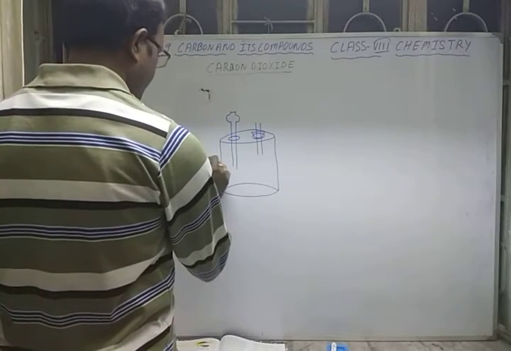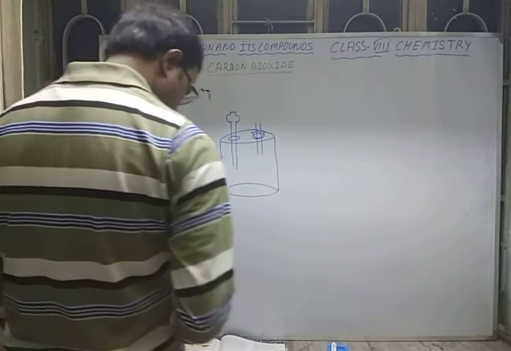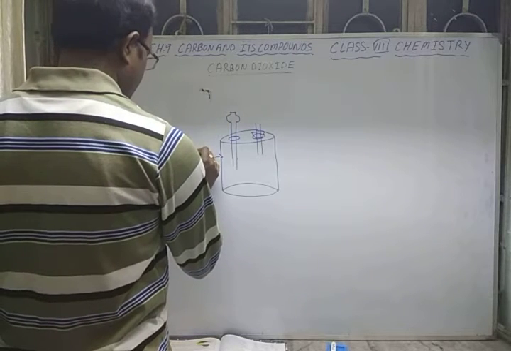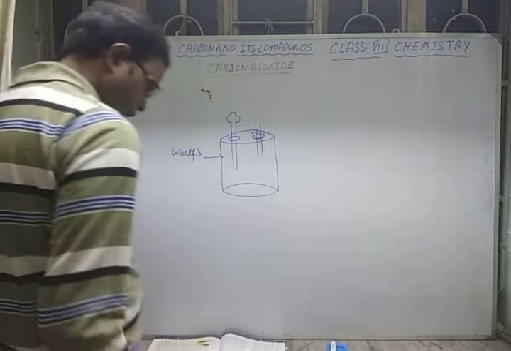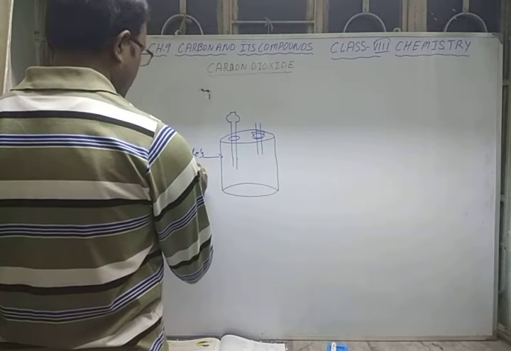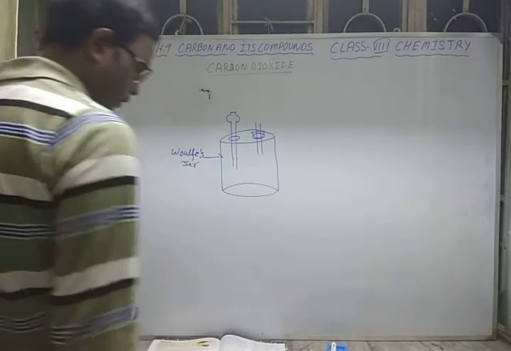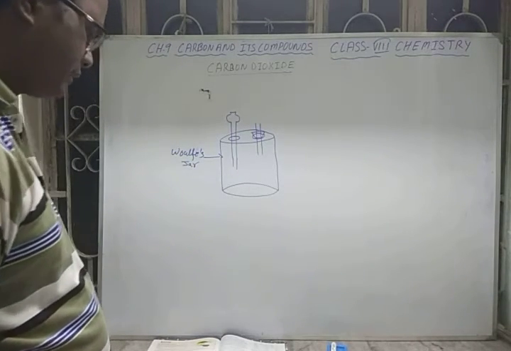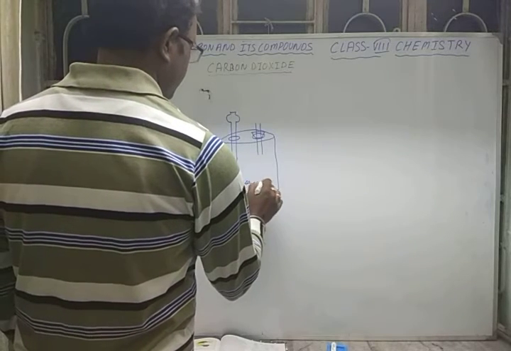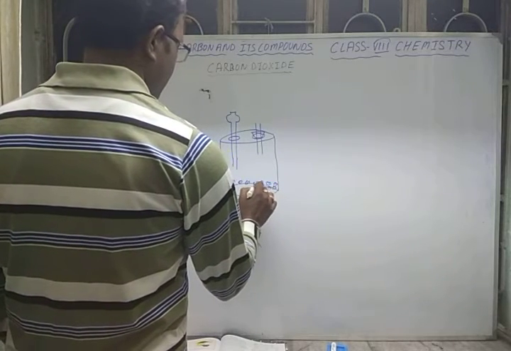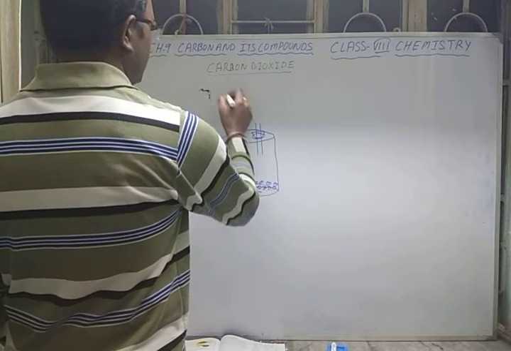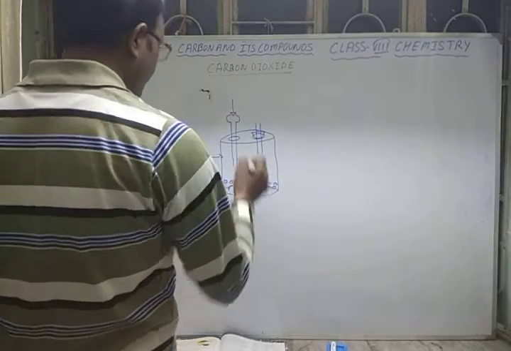This jar is called a Wolf jar. Okay. In this Wolf jar, what you have to take? You have to take some calcium carbonate here, pieces of calcium carbonate like this. And from this, you have to put HCl